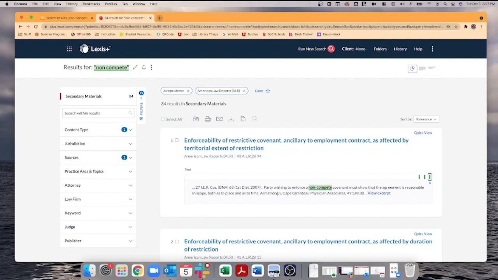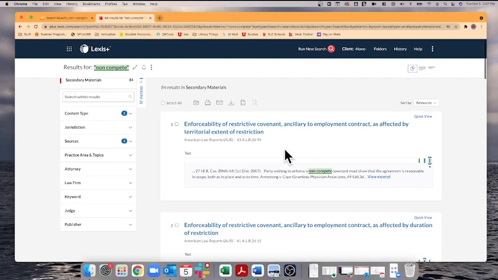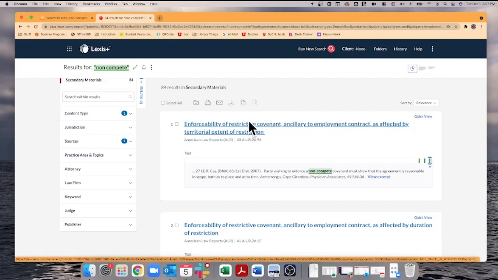So we can look through here to see which one is going to be most on point for our issue. We can say, enforceability of restrictive covenant ancillary to employment contract as affected by territorial extent of restriction. That's great because we are looking for distance. Territorial extent, that's going to be distance. We can click in here. And by the way, this looks the same in Westlaw. If you click in there, you're going to get the same document.